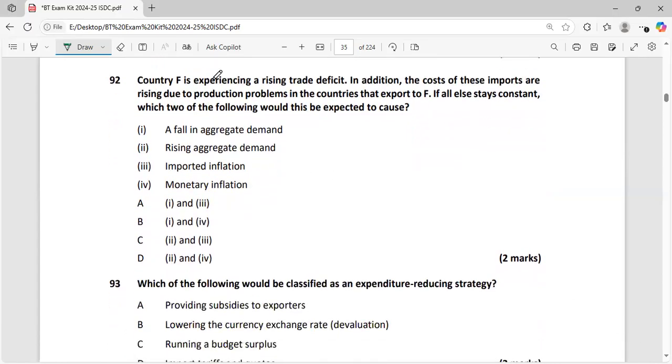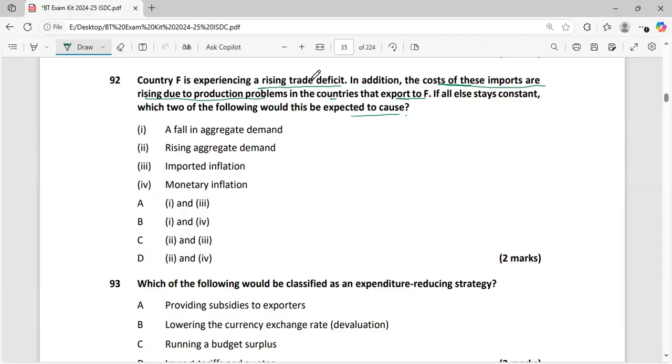Next one is country F is experiencing a rising trade deficit. In addition, the cost of these imports is rising due to production problems in the countries that export to F. If all else stays constant, which of the following would this be expected to cause? A fall in aggregate demand, rise in aggregate demand, imported inflation, and money inflation.